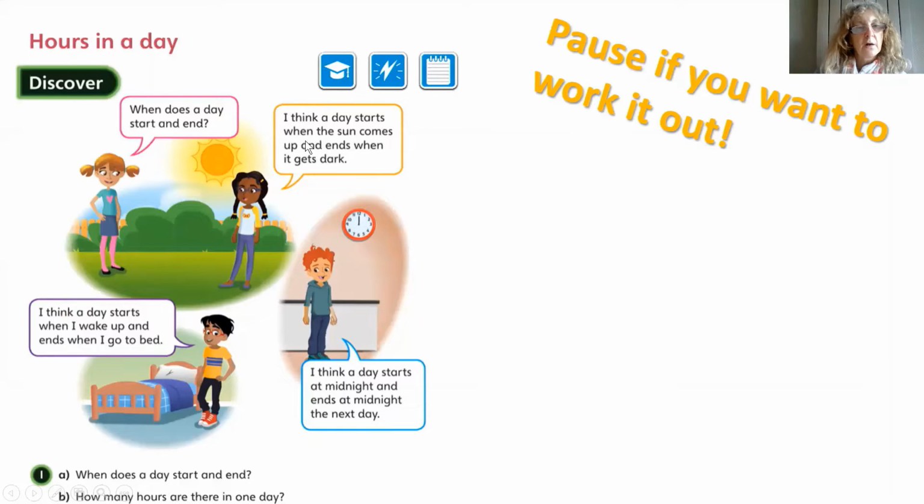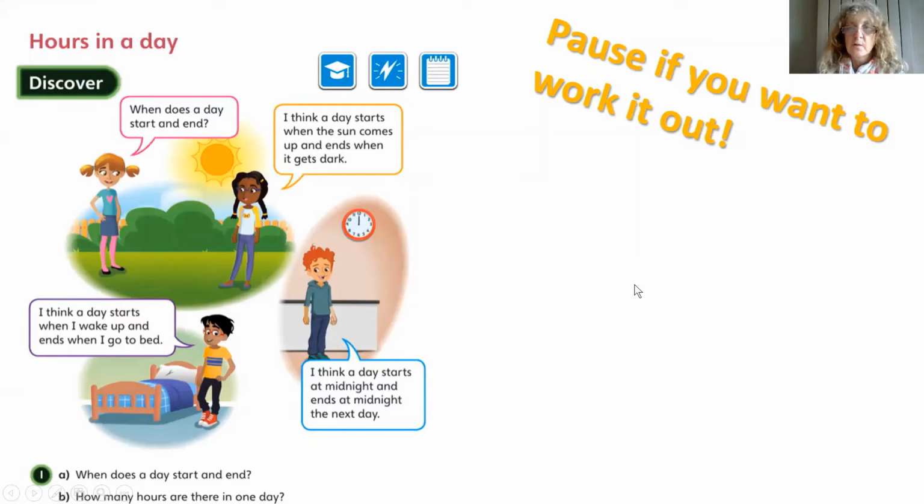I think a day starts when the sun comes up and ends when it gets dark. So that really is a day, but think about when you go to bed, it's still that day, isn't it? When you go to bed, say today is Tuesday, even when you go to bed, it is still Tuesday until a certain time. I think a day starts when I wake up and ends when I go to bed. And this young man says, I think a day starts at midnight and ends at midnight the next day.